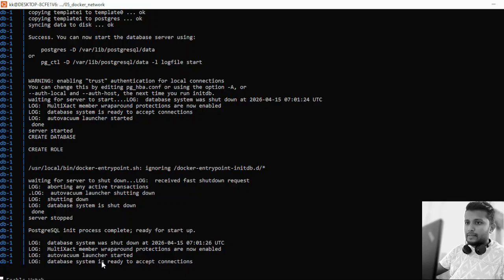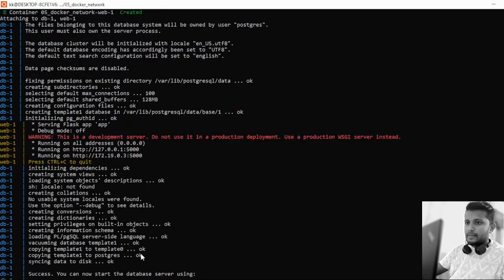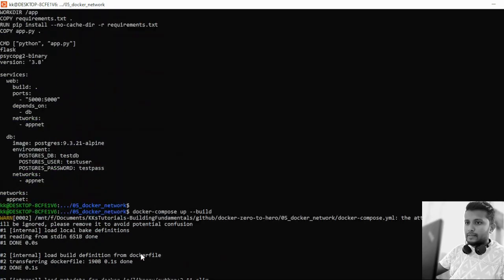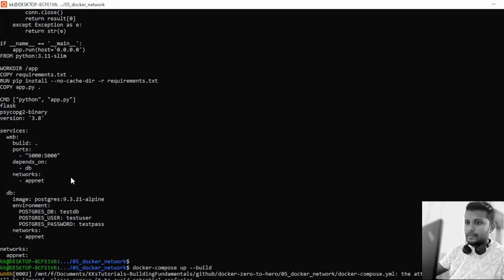The database system is ready to accept the connection and we can launch the application now. I forgot to tell you that we should be able to launch the application and access it on the local browser on port number 5000. So let's go back to our browser.